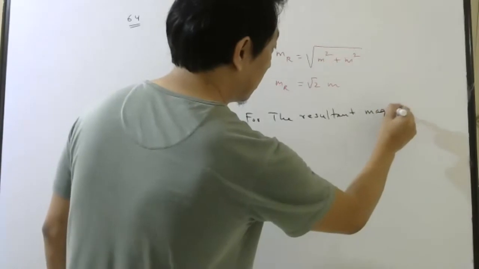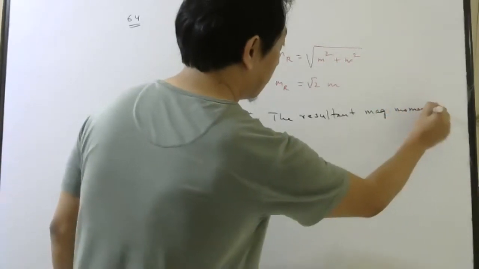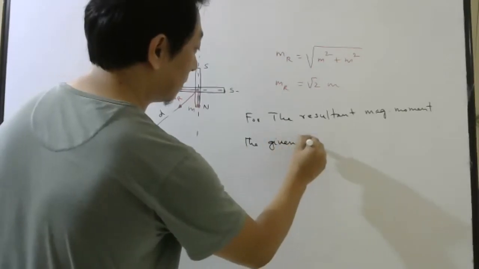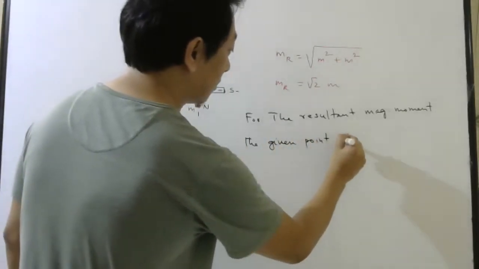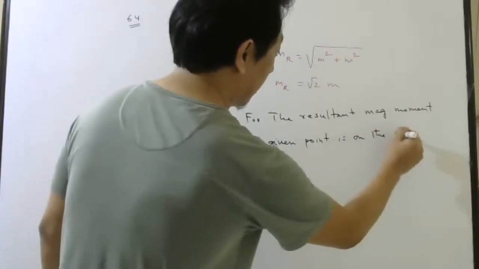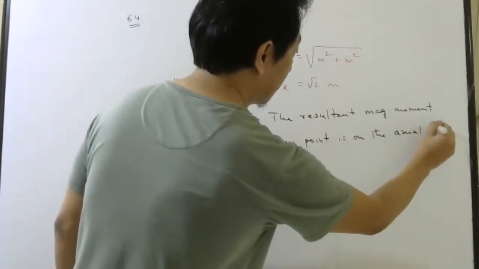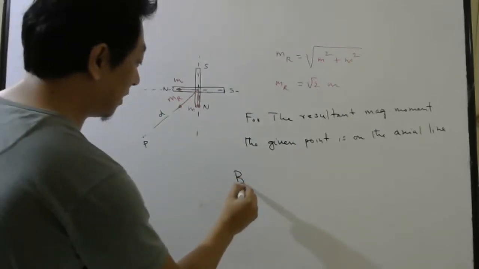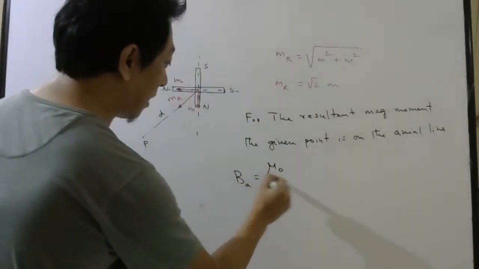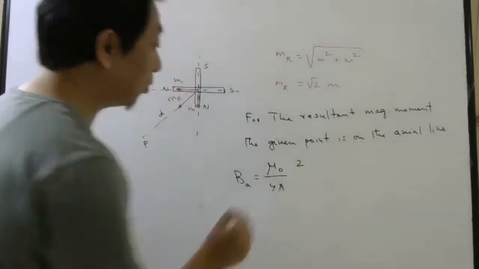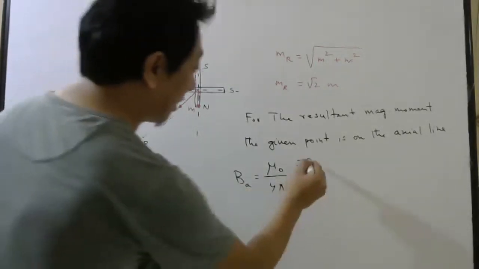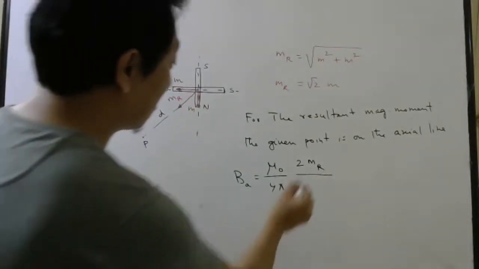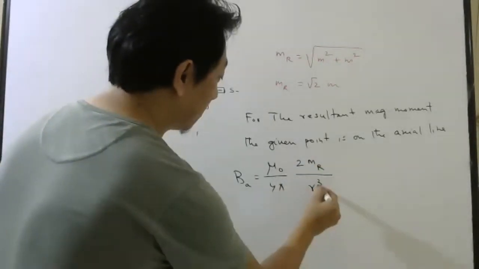So thus we can write, for the resultant magnetic moment, the given point is on the axial line. Since it is on the axial line, let us use the formula for axial: mu naught by 4 pi times M_R, because it is for the resultant magnetic moment, divided by r cube.